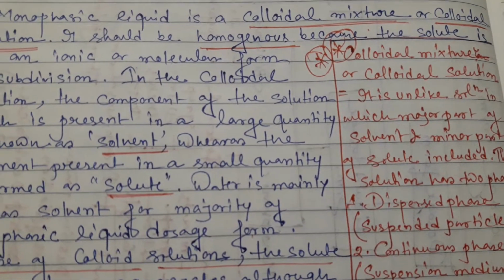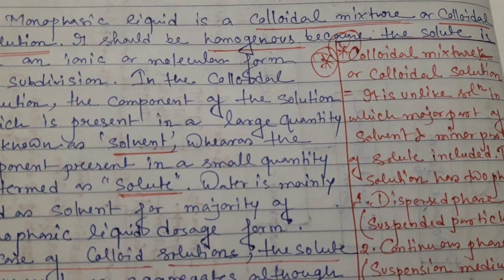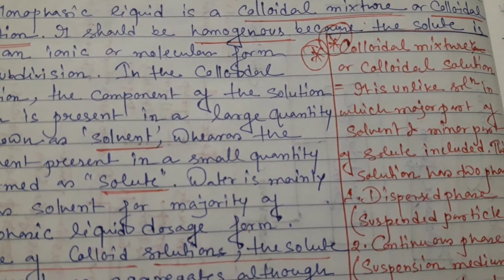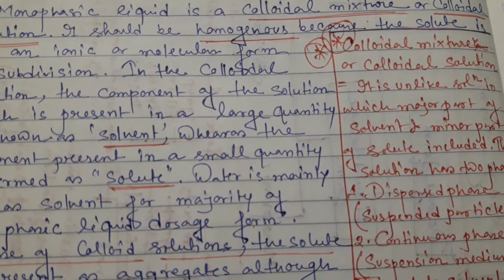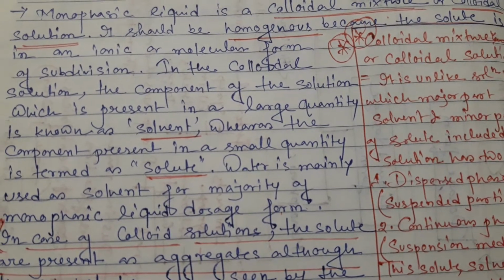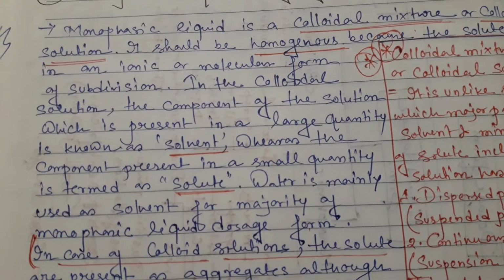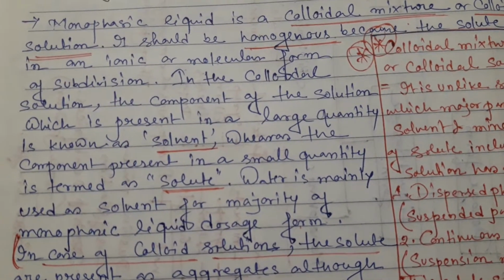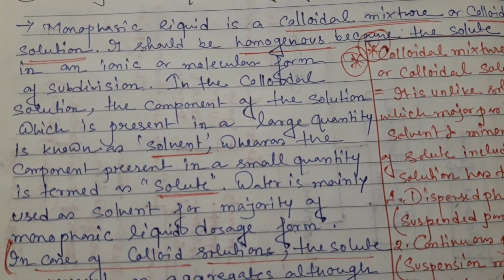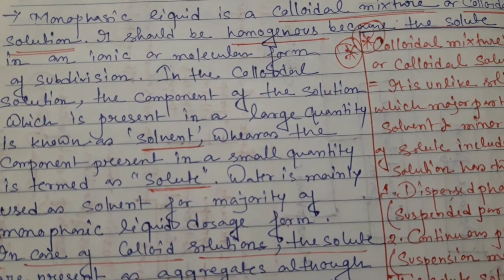When the solute is dissolved into the solvent part, that is called a solution. So here the dispersed phase contains the solute part, that means suspended particles, and the continuous phase contains the suspension medium. When the solute and solvent consist of one phase, that is called a colloidal solution or colloidal mixture. So a monophasic liquid dosage form is also a homogeneous mixture, and this type of colloidal mixture is a homogeneous mixture, but it may exist as a heterogeneous mixture also.